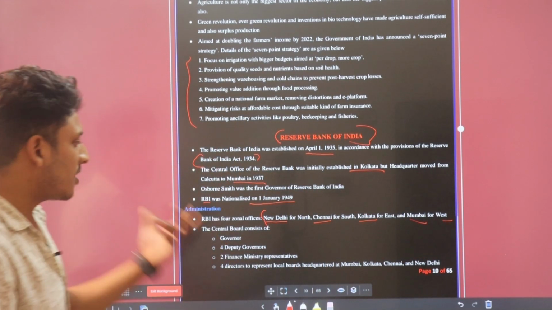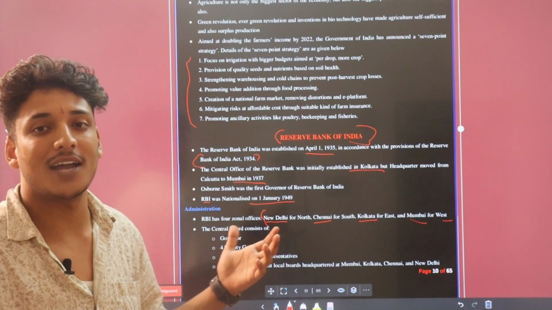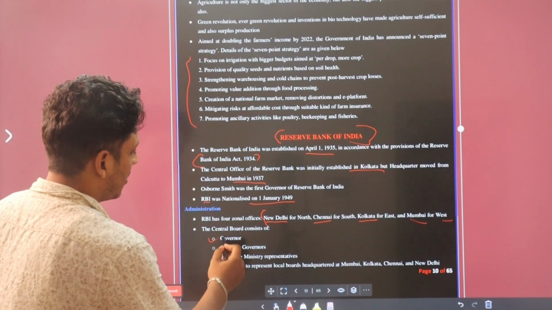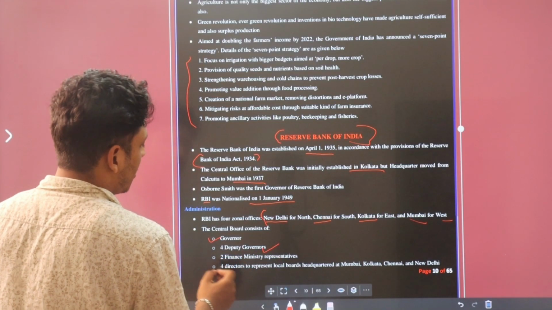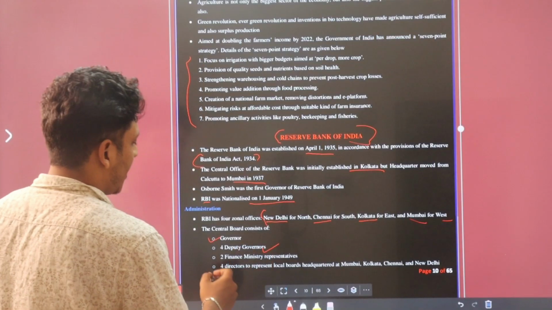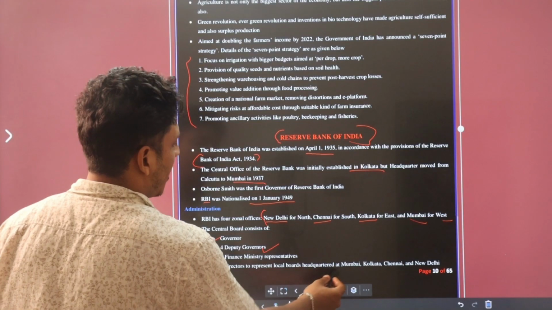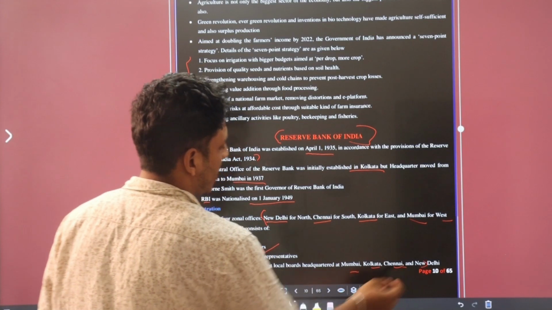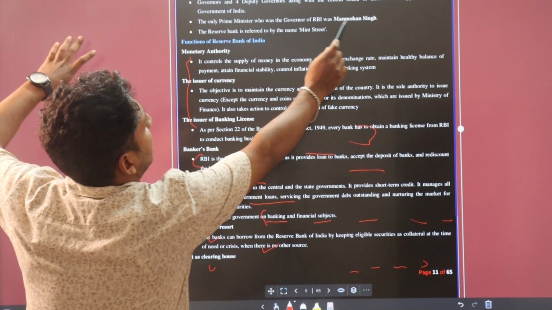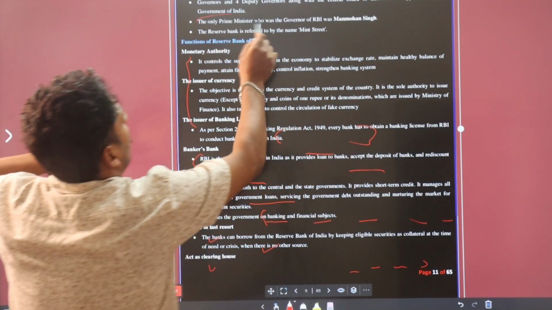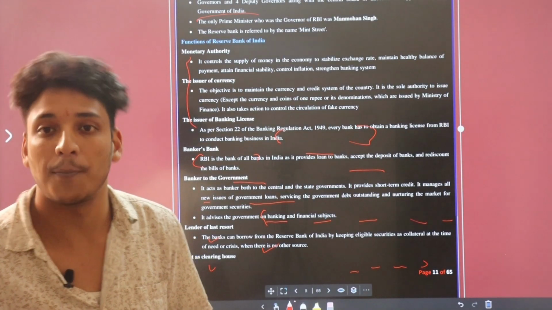Okay, now the central board. It means, how many members are there in the central board? First there is a governor. Okay, second, 4 deputy governors, third, 2 finance minister representatives, and fourth, 4 directors representing local boards headquartered at Mumbai, Kolkata, Chennai and New Delhi. Okay, now the governor and 4 deputy governors along with the central board of directors are appointed by the government of India. And who is the government of India? The President. It means they are appointed by the President.